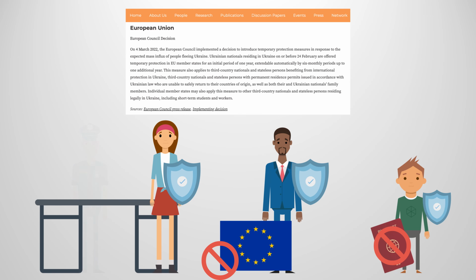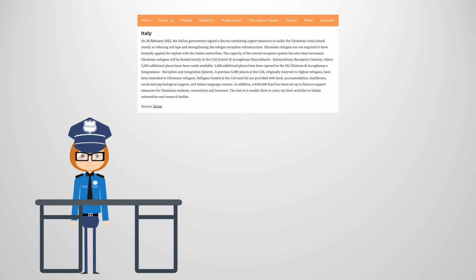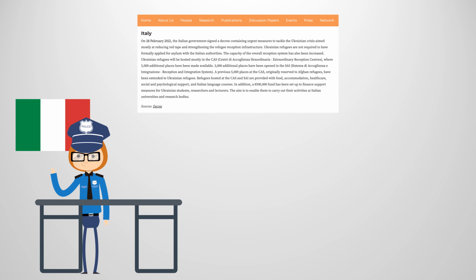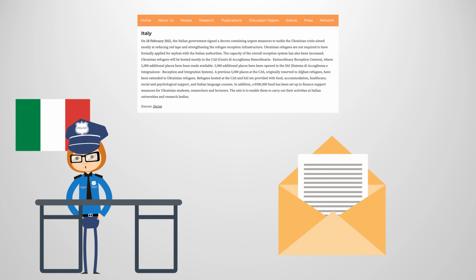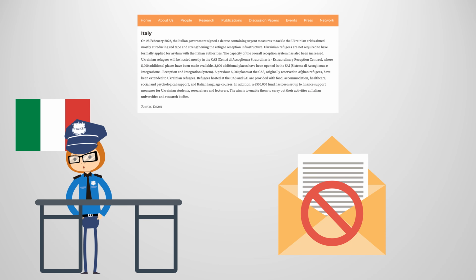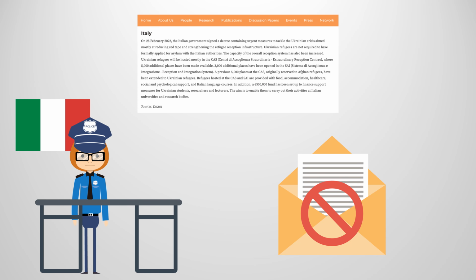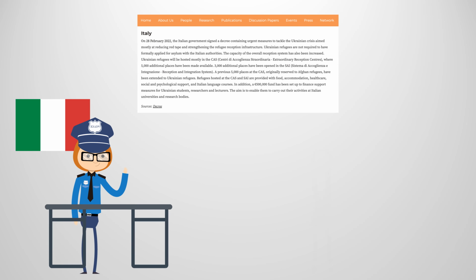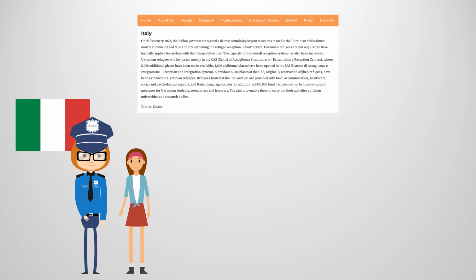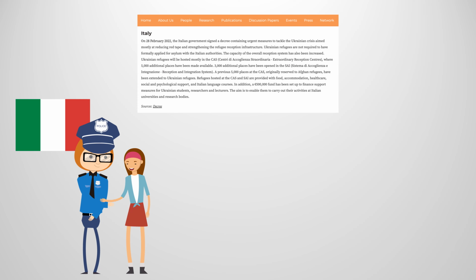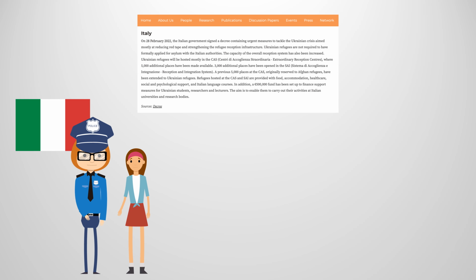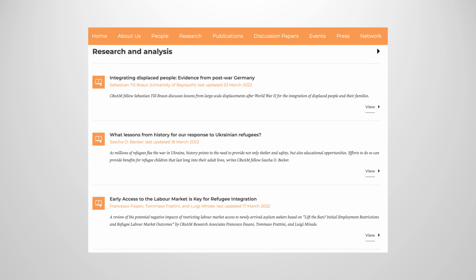We can then compare EU regulations with the additional measures that member states have taken. Take Italy, for example. As with many other European countries, the government has waived the formal asylum application process for displaced Ukrainians. This means that they are automatically considered refugees upon arrival and can thus receive the protective measures that the title grants. Finally, we can look at the Hub's research and analysis section.